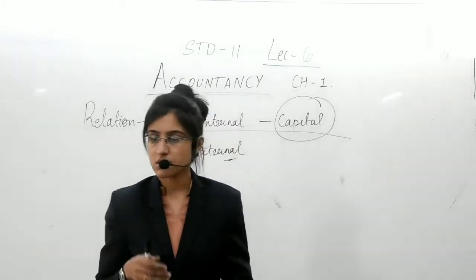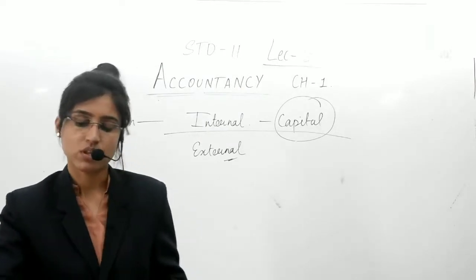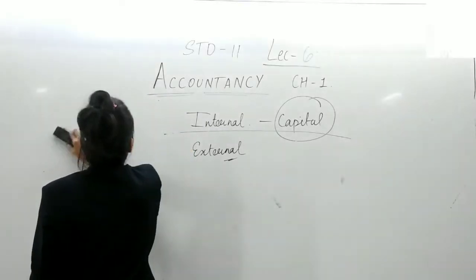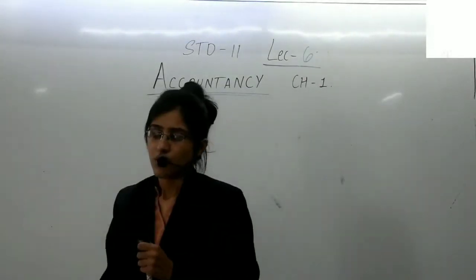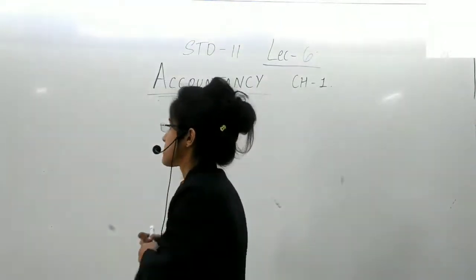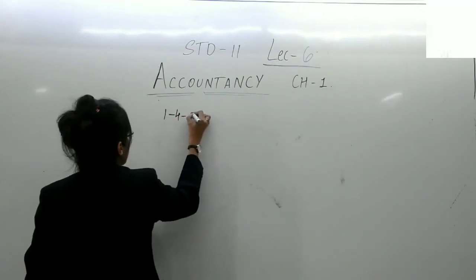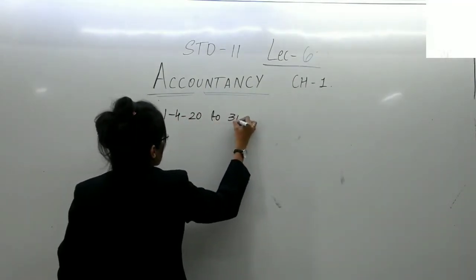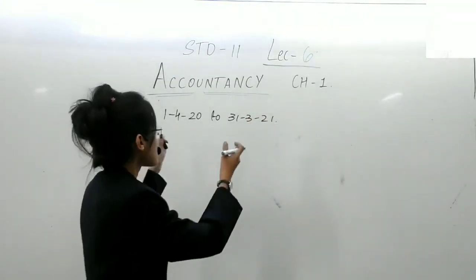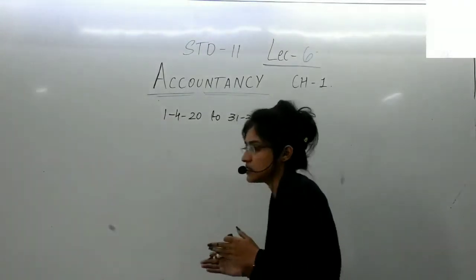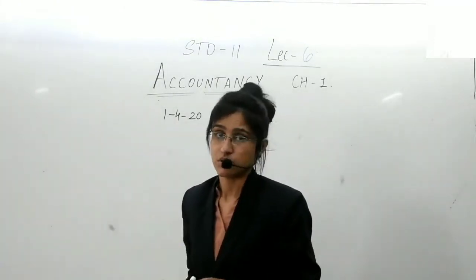Now let us understand the types of liability on the basis of time. For that, you need to have an idea about the accounting year first of all. The accounting year is the current accounting year. We can consider it is from 1st April to 31st March, a time span of 12 months. Whatever is going to happen within these 12 months is to be recorded in the books of accounts.